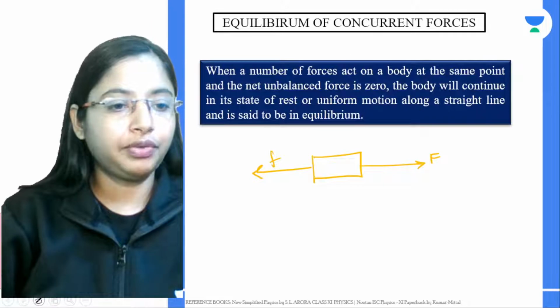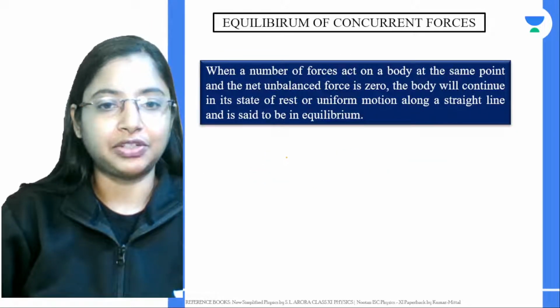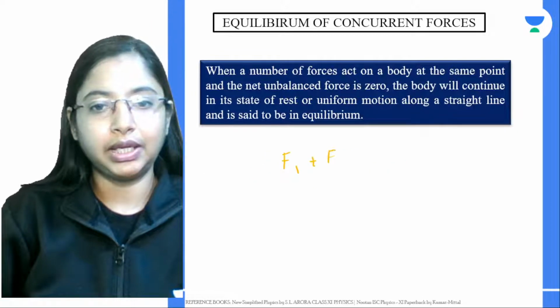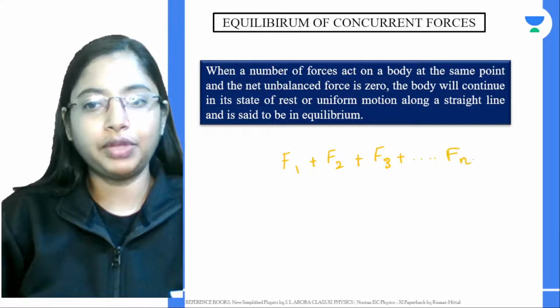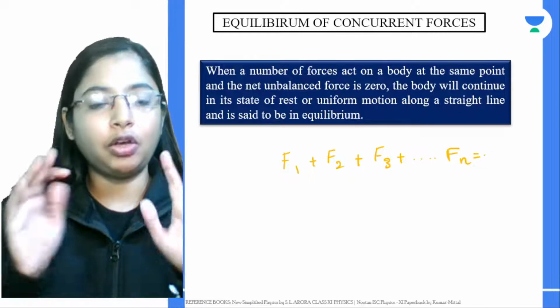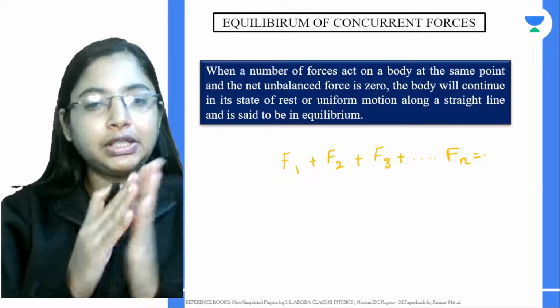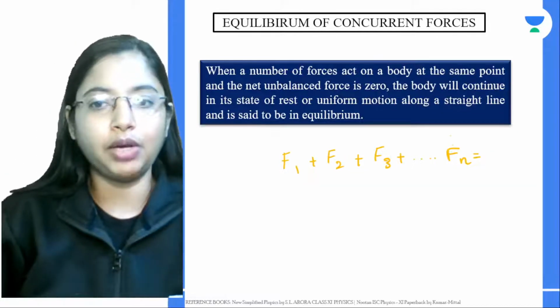Now, if all of these forces are balanced, force F1, F2, however many forces are acting on the object doesn't matter, if all of them are balanced, then the object will be at rest, or if it is in motion, it will continue to go in motion. Why? All of these forces are equal to 0.